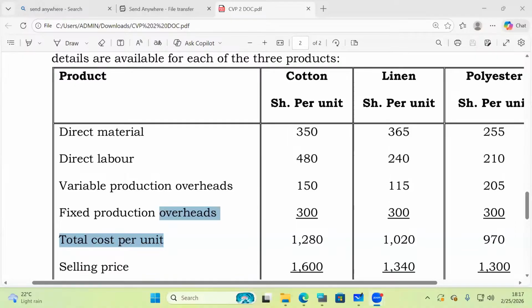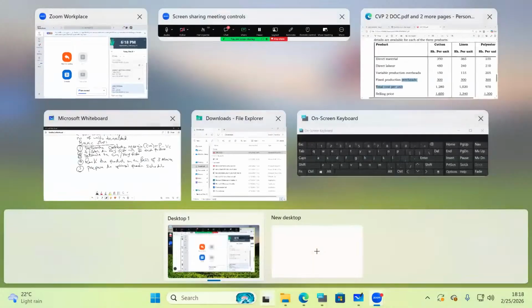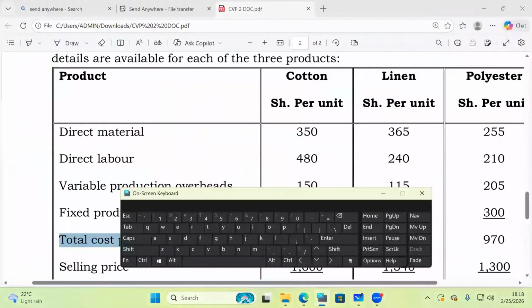So then I want you to do me a favor. I'm 100% sure that now you great students here can very easily come here and give me the contribution margins. That one I know you can easily, very well do. So I want us to calculate, ladies and gentlemen, the contribution margins very, very fast.